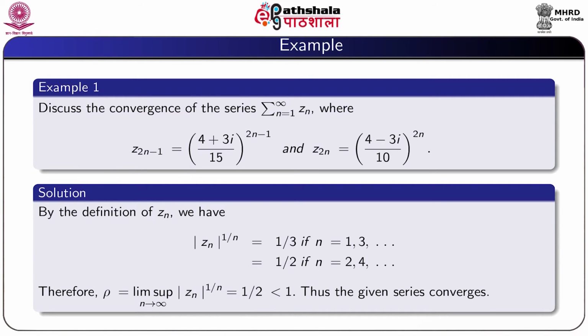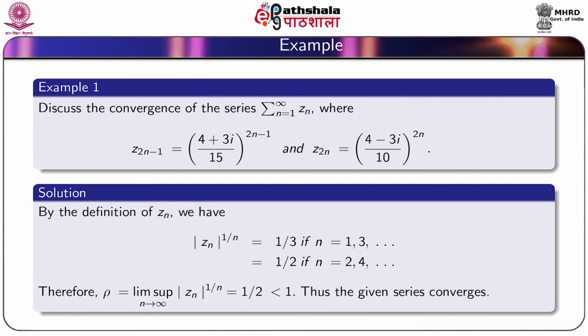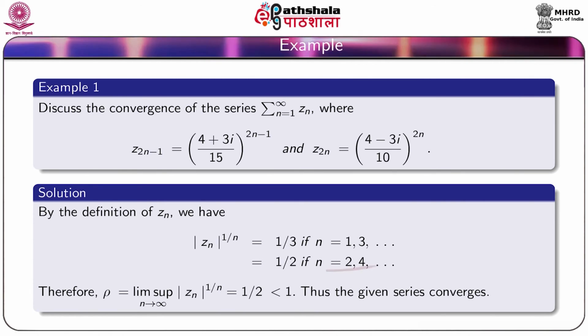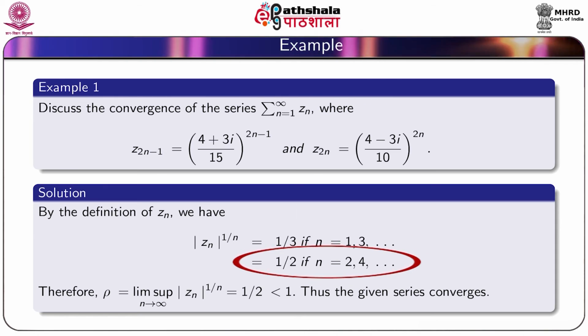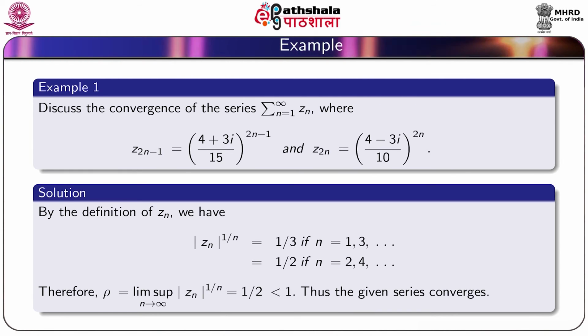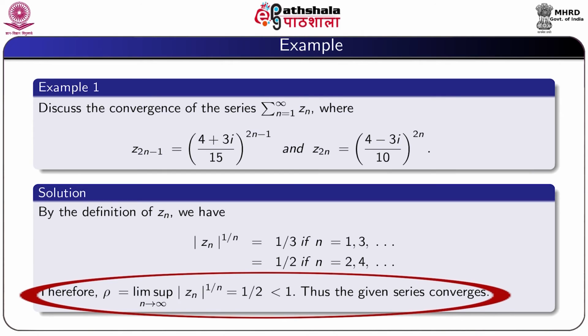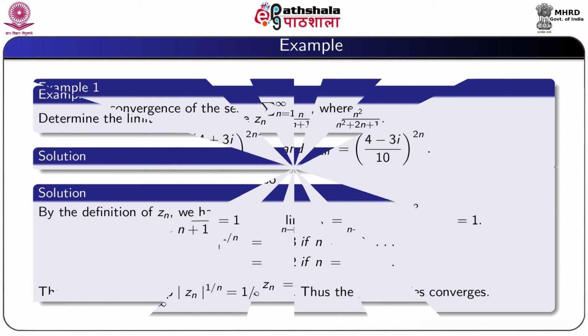So by the definition of Z_n, we have |Z_n|^{1/n} is 1/3 if n equal to 1, 3, etc., and equal to 1/2 if n equal to 2, 4, etc. Therefore, we obtain rho equal to limit superior n tending to infinity |Z_n|^{1/n}, that is equal to 1/2, which is less than 1. Hence the given series converges.